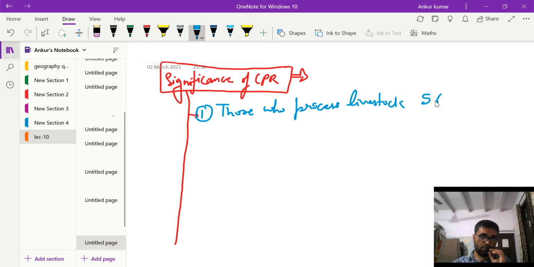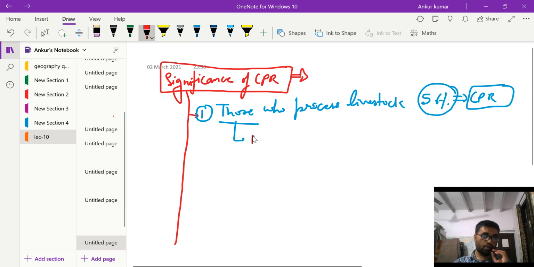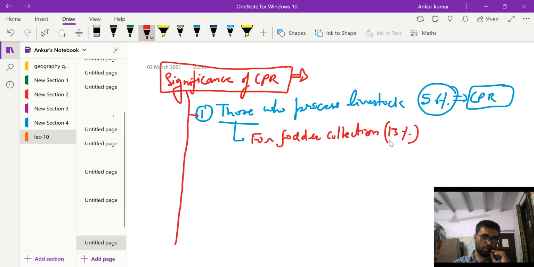Okay, 56% of these people depend upon CPR, common pool resources. For fodder collection, there is 13% dependency on CPR, common pool resources.